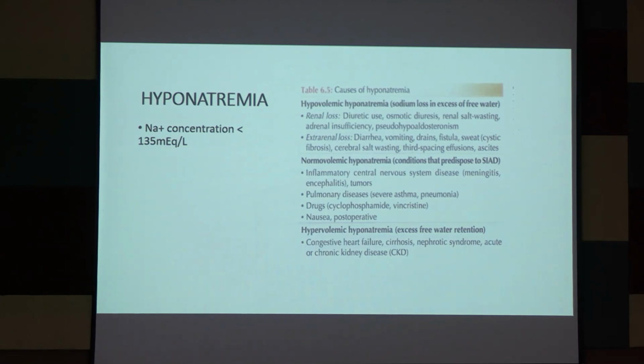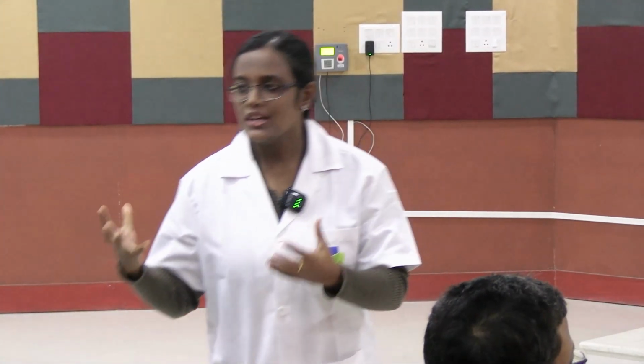What happens in SIADH, or syndrome of inappropriate antidiuretic hormone secretion? Antidiuretic hormone causes water accumulation and prevents excretion. Where is the antidiuretic hormone secreted from? Posterior pituitary. Very good, posterior pituitary. So the hormone is getting secreted from the posterior pituitary, and it acts on the V2 receptor. So there is more water accumulation.